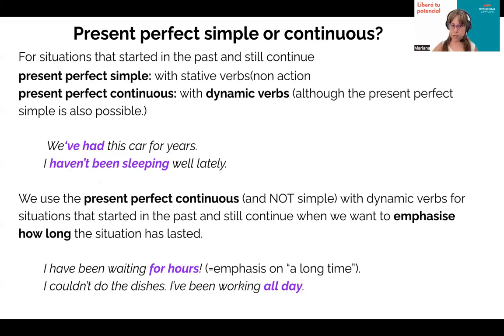And after that, see if you want to give more emphasis to the action, like showing the continuity of the action, emphasizing the length, how long the situation lasted. Like, I have been waiting for hours. I couldn't do the dishes. I've been working all day. So in this case, the correct option is the continuous for the emphasis.